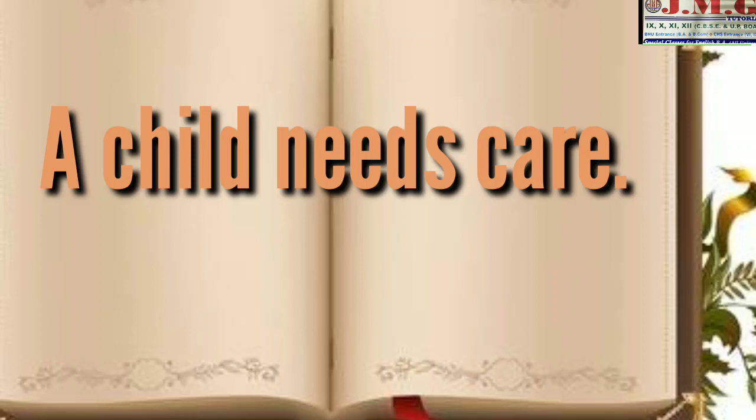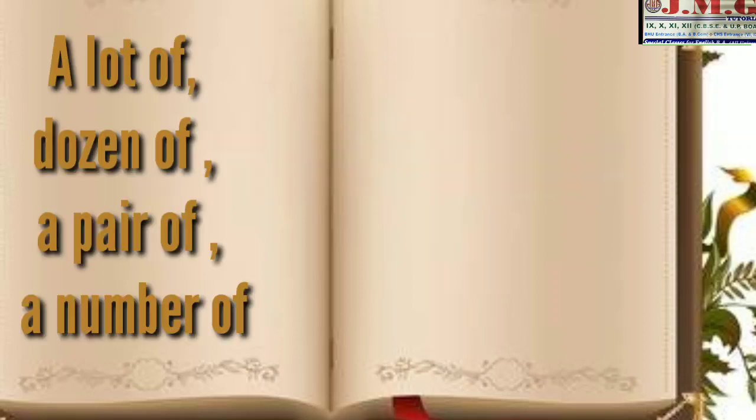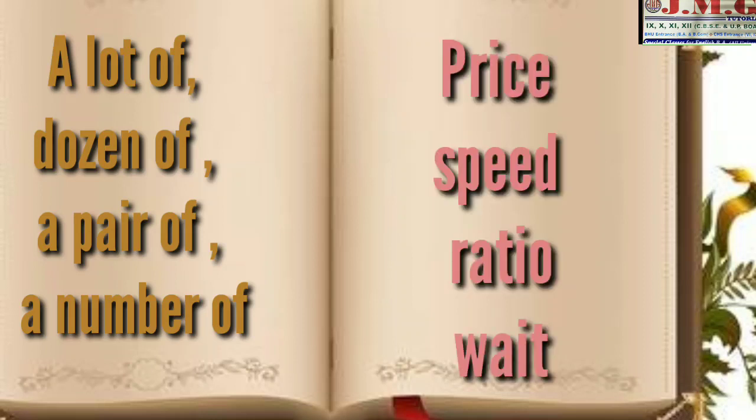Suppose we are going to express quantity, there we are going to use, for example, a lot of, a dozen of, a pair of, a number of. Clear? Suppose we are going to talk about price, speed, ratio: a dozen, a pair of, a number of. Before units of price, speed, ratio and weight.